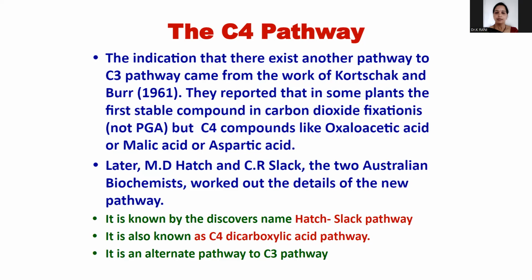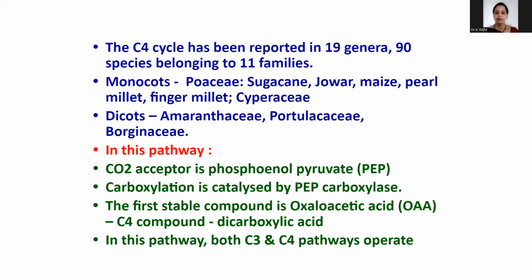After Kortschak and Burr in 1961, later M.D. Hatch and C.R. Slack, two Australian biochemists, worked out the details of the C4 pathway. That's why it is named the Hatch-Slack pathway. Another name of C4 is Hatch-Slack, and it is also known as the C4 dicarboxylic acid pathway. It is an alternative pathway to the C3 pathway.